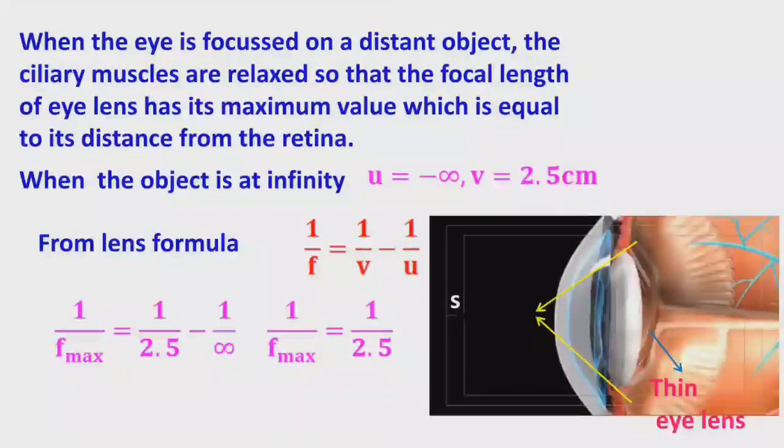So 1 by infinity is nothing but 0. So 1 by f maximum is equal to 1 by 2.5. Then f maximum is equal to 2.5 centimeters. The maximum focal length of the eye lens is 2.5 centimeters.